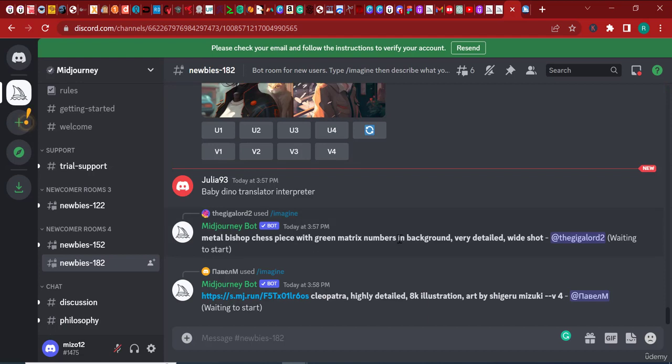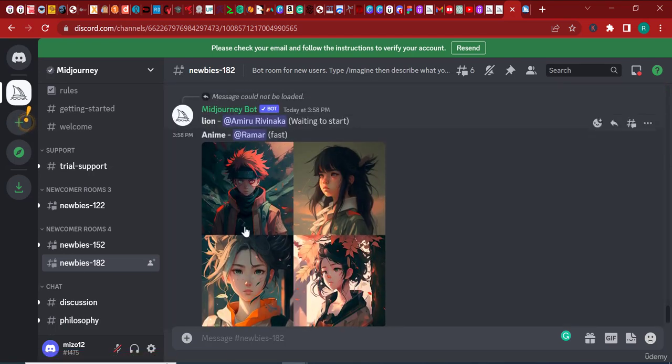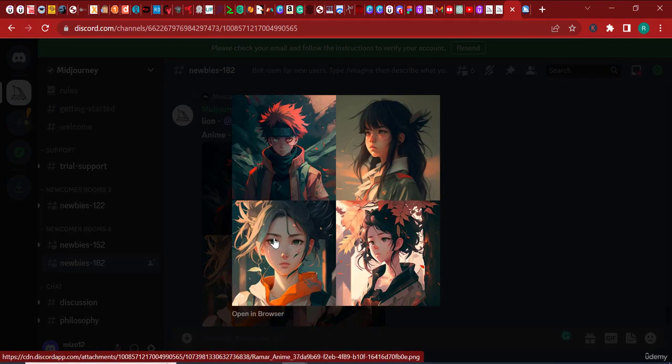Now, when you design something here, let's say you've entered the prompt and then Midjourney comes back to you with a grid of possibilities. For example, this is what we call a grid, and it has 4 images. When you enter a prompt, Midjourney is going to give you 4 images. And then after that, you can take those images and create some interesting stuff with it. We're going to get to that later about variations and upscaling and light upscaling and beta upscaling and the settings of Midjourney. We're going to get to all of that stuff.